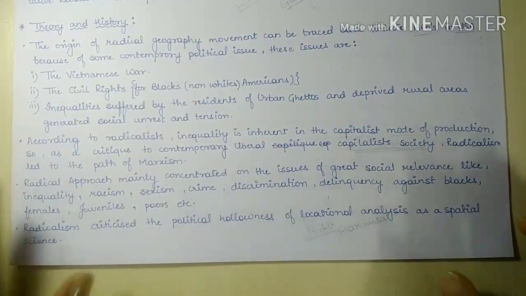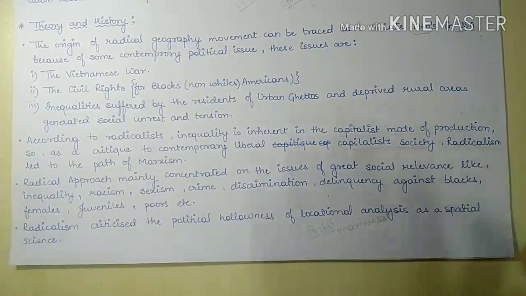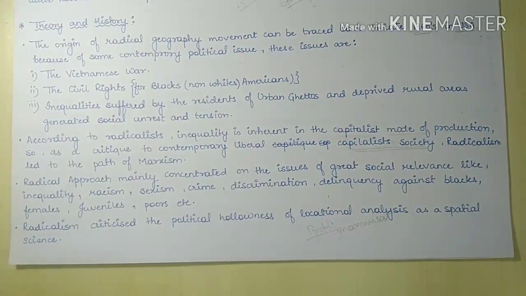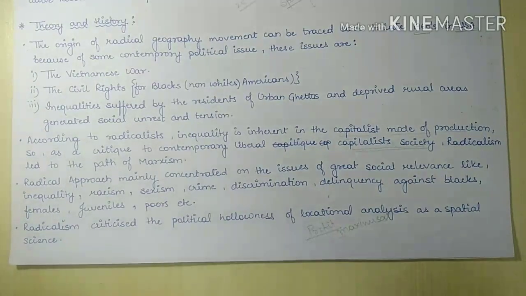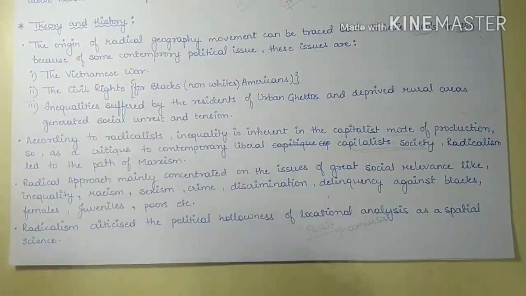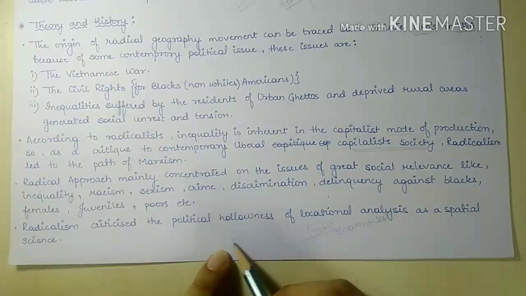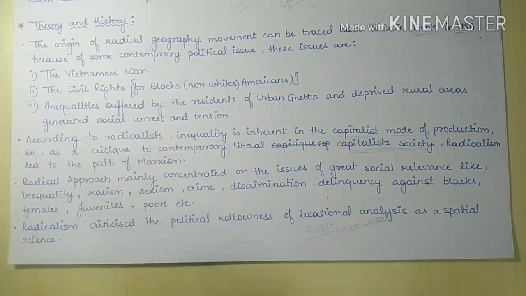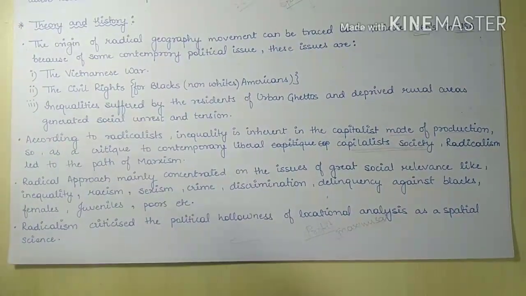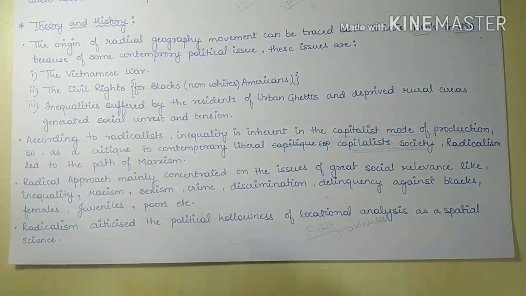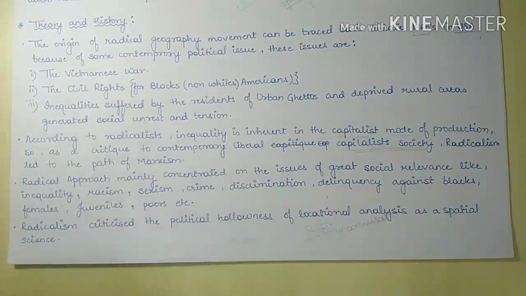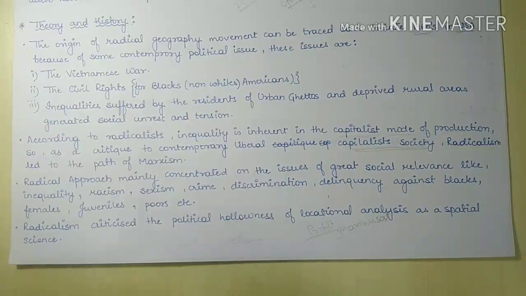It actually said that the problem of poverty or the social discrimination cannot be solved only by simply distributing the income or money amongst the poor. For solving this problem, the whole administrative system has to be changed.